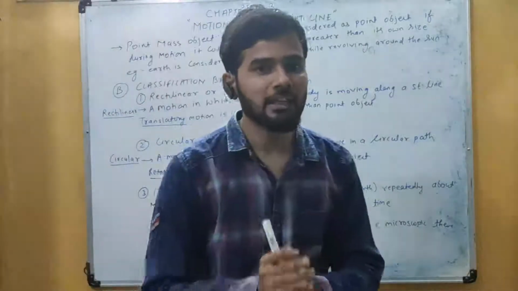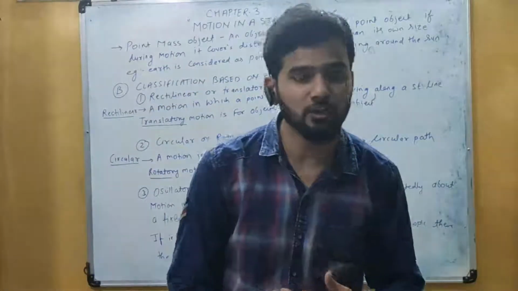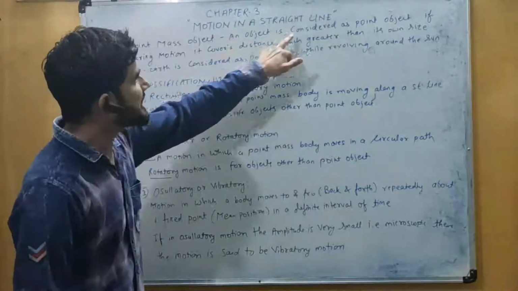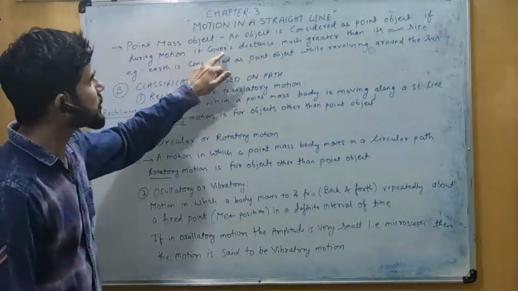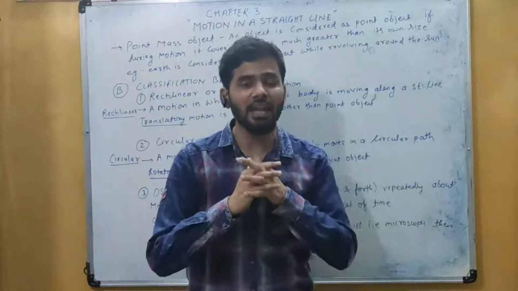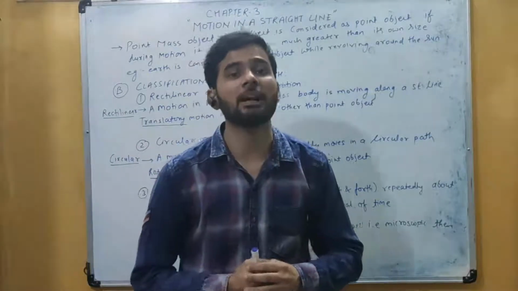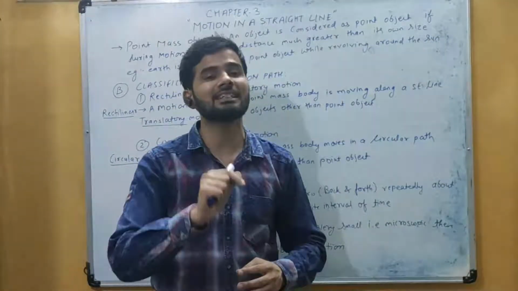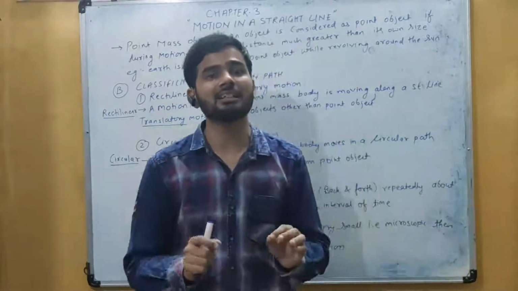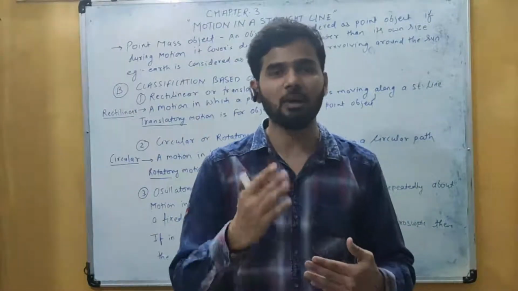लेकिन इससे पहले हम एक और पॉइंट देखते हैं यहाँ पर, that is the point mass object. एक point mass object क्या होता है, या फिर कभी भी हम बोलते हैं point object, वो point object actually होता क्या है. An object is considered as a point object if during motion it covers distance much greater than its own size. अगर कहीं पर भी during any motion if an object covers a distance which is very large as compared to the size of the object, then you can consider that particular object to be a point mass object. ये जो point mass object है ये हम consider करते हैं only for the sake of सिंप्लिसिटी, मतलब हमारा जो कैलकुलेशन है वो बहुत ज़्यादा छोटे हो जाए, इसलिए हम वहाँ पर ये यूज़ करते हैं.